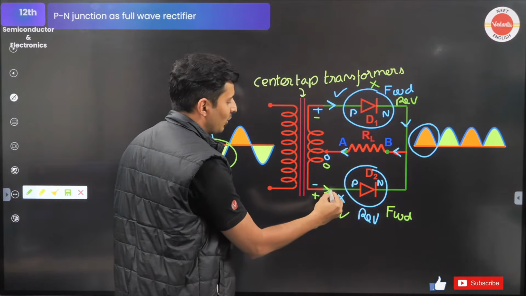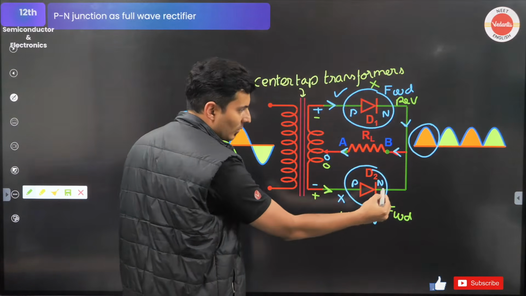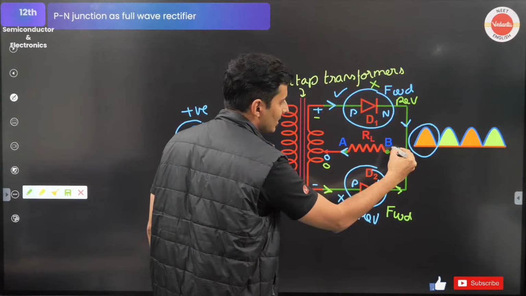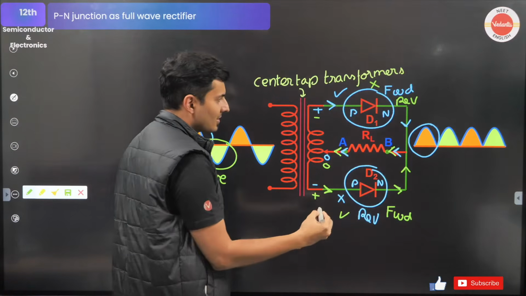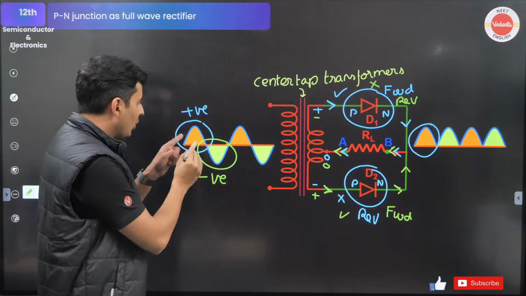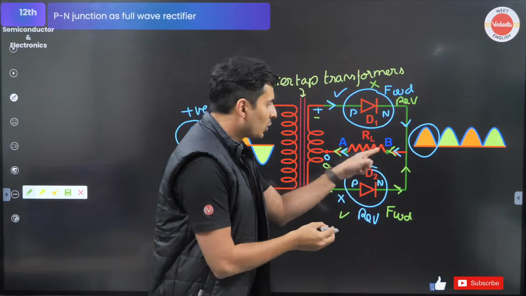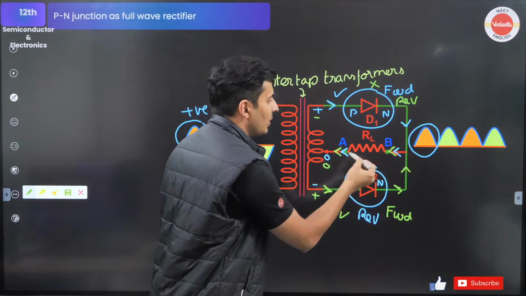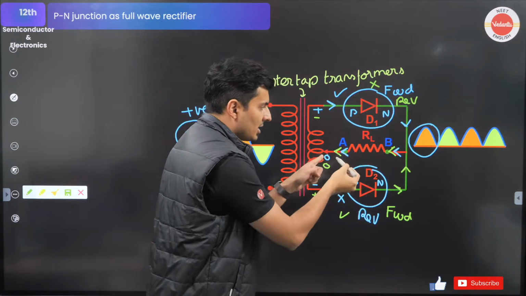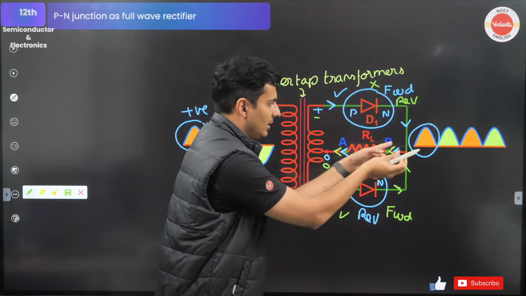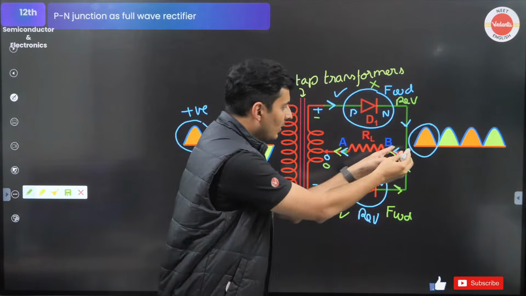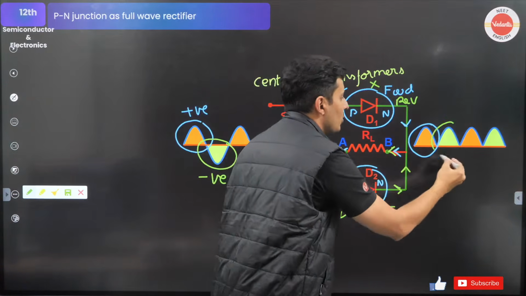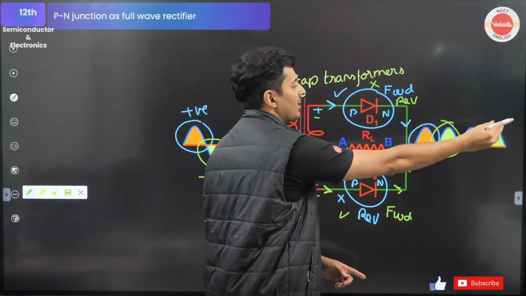The current will flow from here, because this is forward biased. It will go like this and come out like this. Do you see, whether positive cycle or negative cycle, through this resistor the current is only flowing in the same direction, not like this and then like this. It's always flowing in the same direction. So that's why you see the current flows in the same direction.